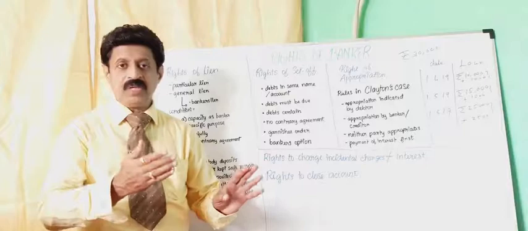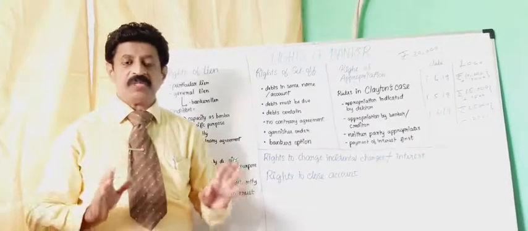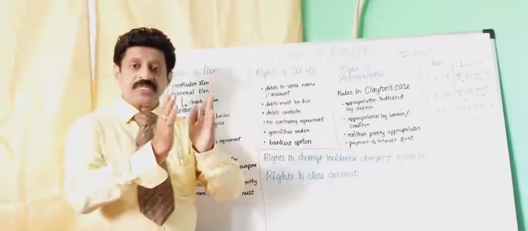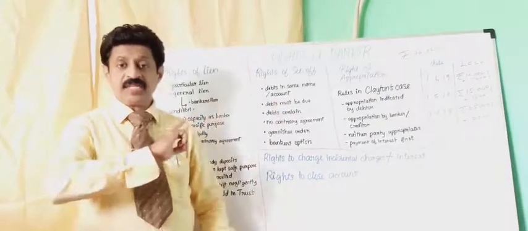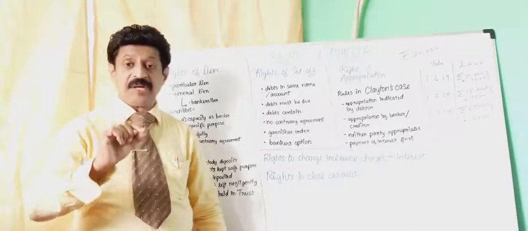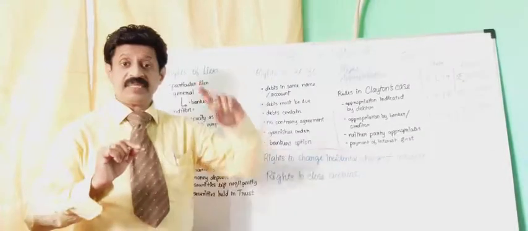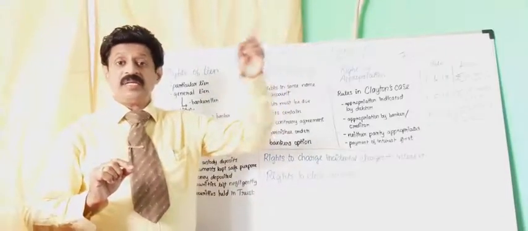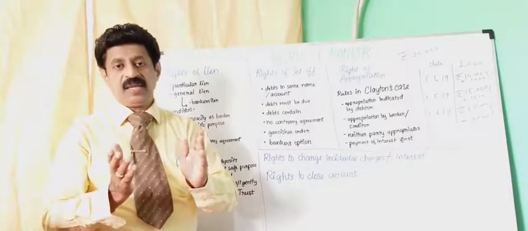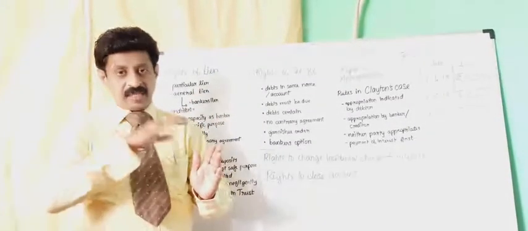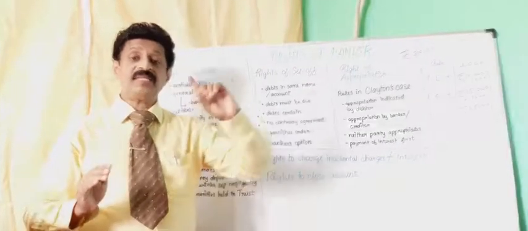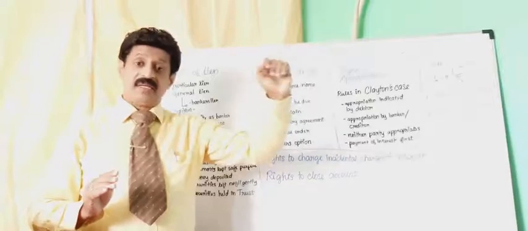I have taken the loan in the current account. I have not paid. So what can the banker do? The banker can merge two accounts, the savings account and the current account, and he can set off the debit balance. Debit balance means the current account debit balance, by adjusting the credit balance in the savings account. The banker can merge the savings account and the current account, and he can remove the debit balance in the current account by adjusting the credit balance in the savings account.